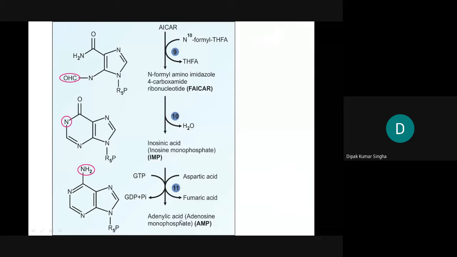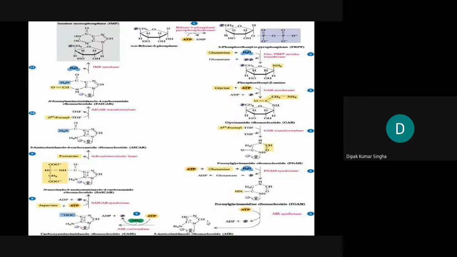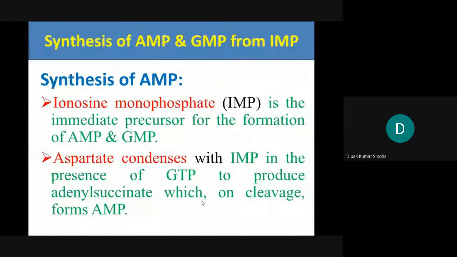Finally, the adenylic acid or adenosine monophosphate. Actually, amino will become, this is the inosine phosphate, then the adenosine monophosphate, AMP, then another phosphorylation reaction, ADP, and another phosphorylation, ATP will become. So this is the structure. First this compound and then this compound, and finally ultimately the inosine monophosphate. It is the intermediate product of this glutamine and glutamate.